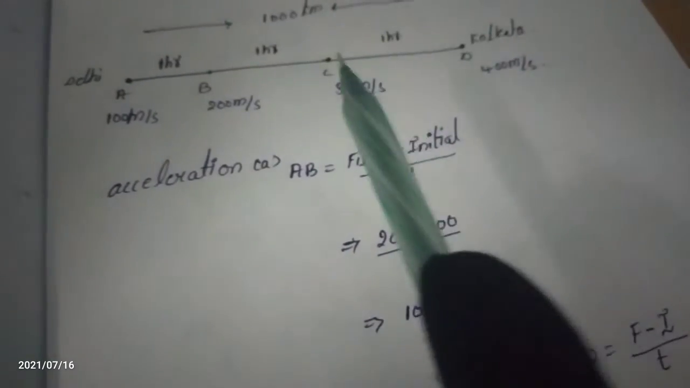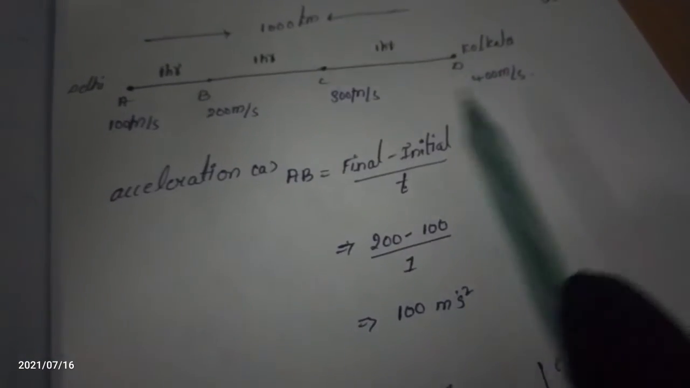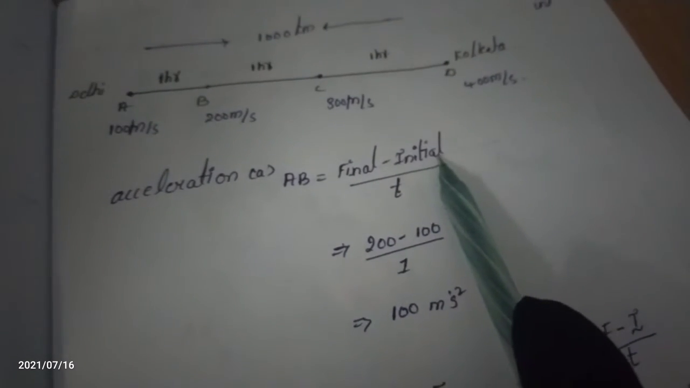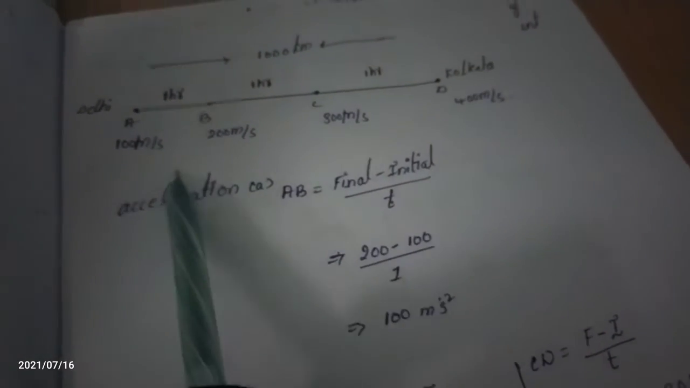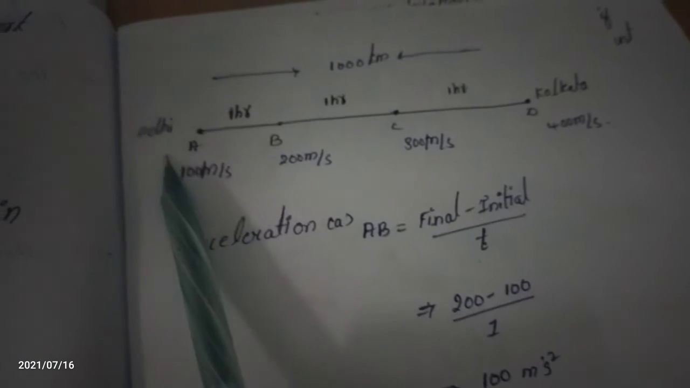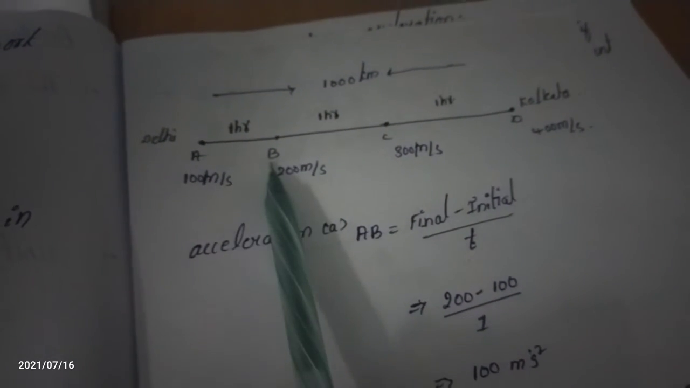Change in velocity means what? Again, the formula is final velocity minus initial velocity, divided by time. What is the final velocity here? I am taking only B. I am observing the A to B distance.